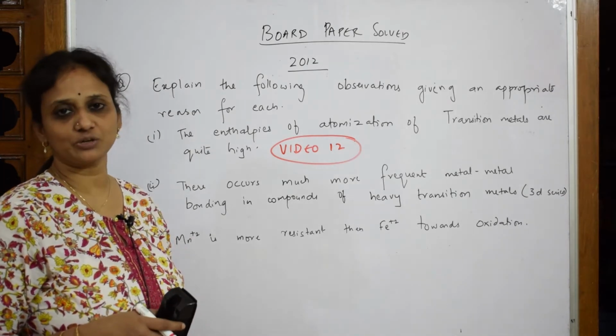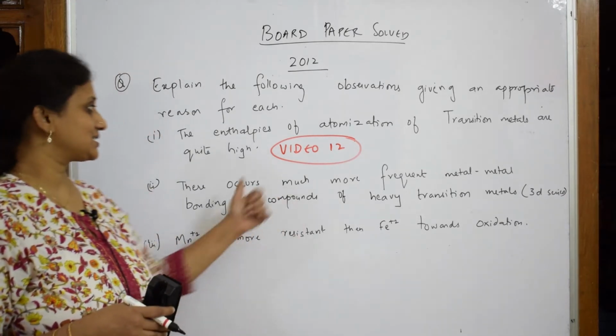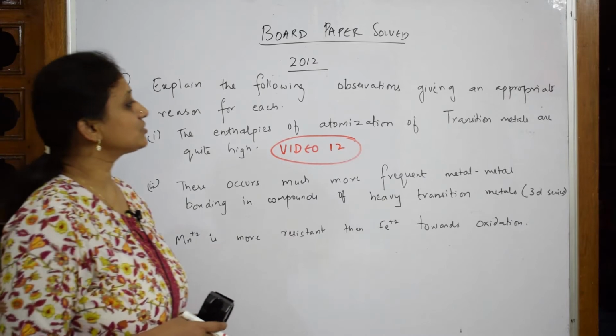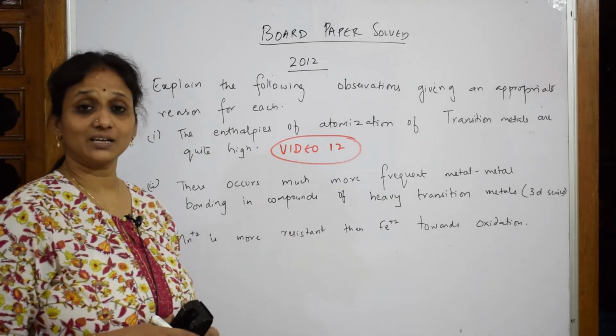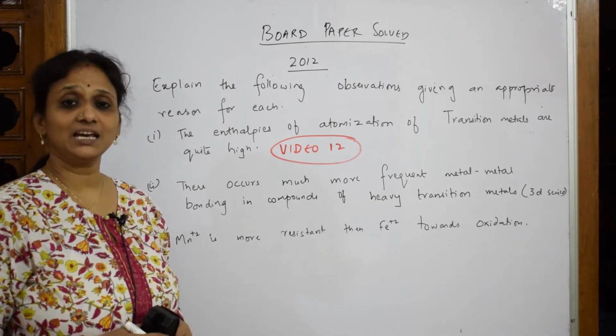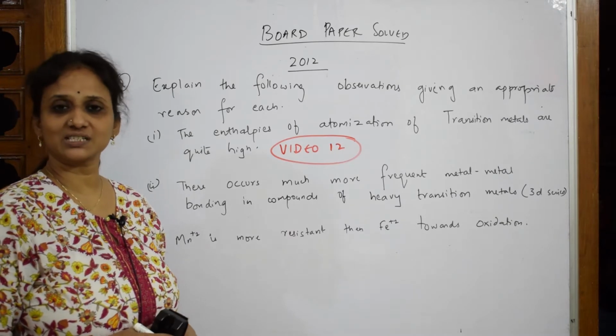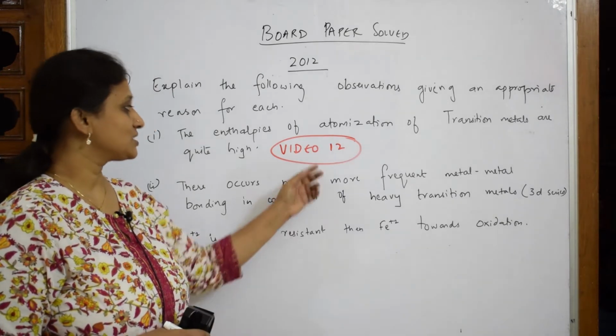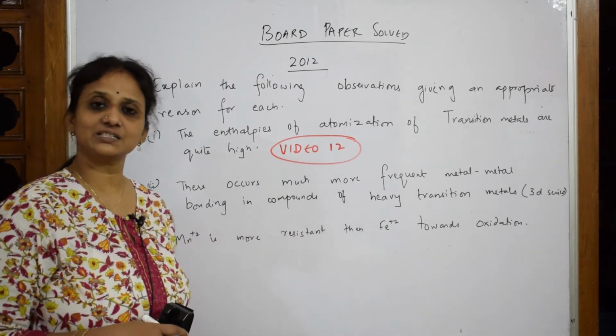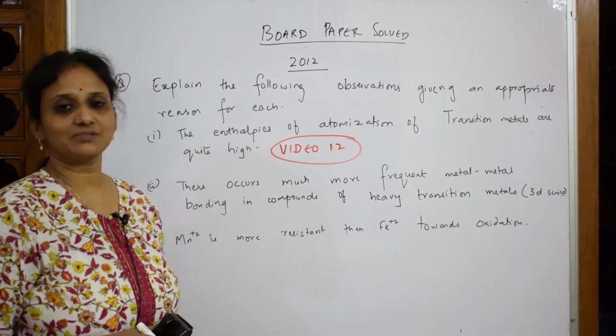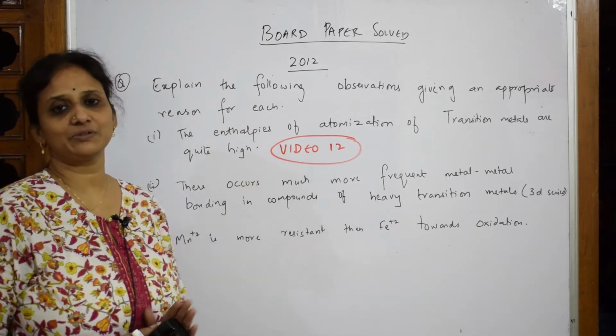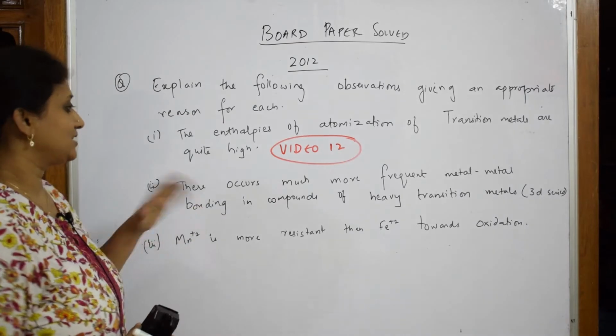Such questions are quite common in D block and P block. So let us see this. The enthalpies of atomization of transition metals are quite high. I've done one video based on enthalpies of atomization, giving you certain questions and trends also. I've numbered that in the playlist as video number 12. Please watch that video. You'll have a clear idea of enthalpy of atomization. Done.